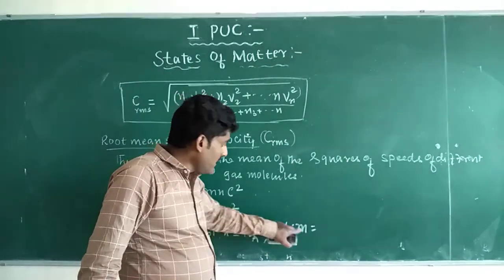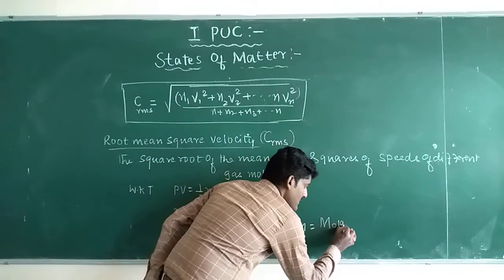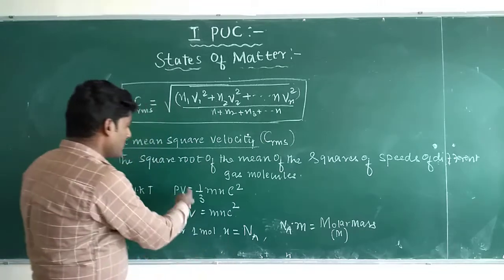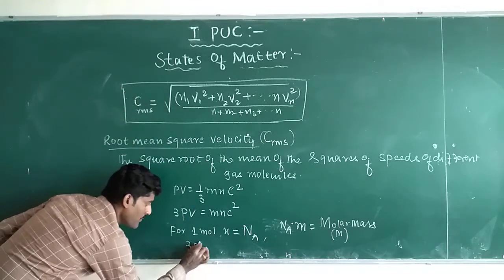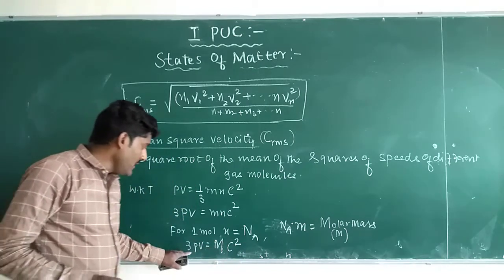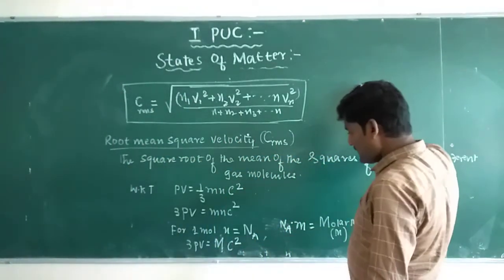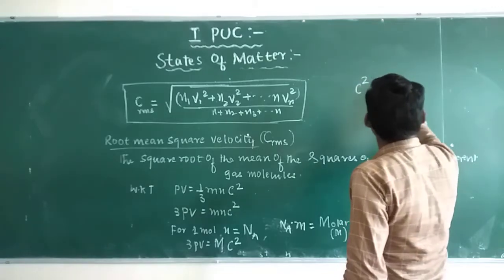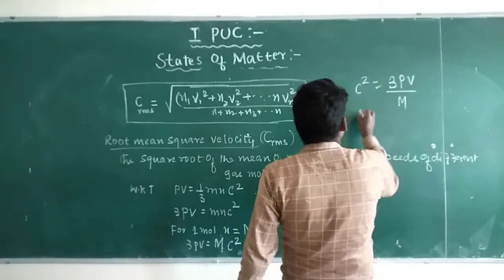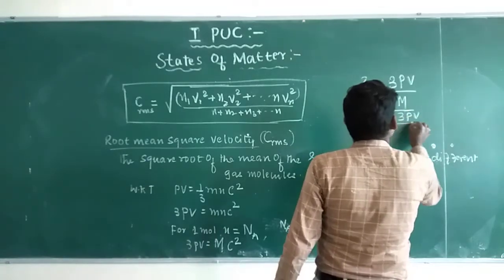So Avogadro number into mass of gas molecule is taken as the molar mass of the gas, that is capital M. So 3 PV equals capital M c square. C square equals 3 PV divided by capital M, or C equals root of 3 PV divided by M.